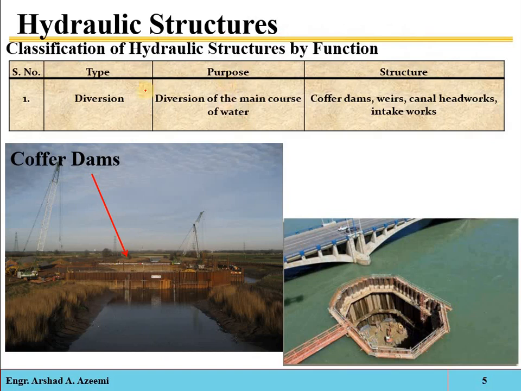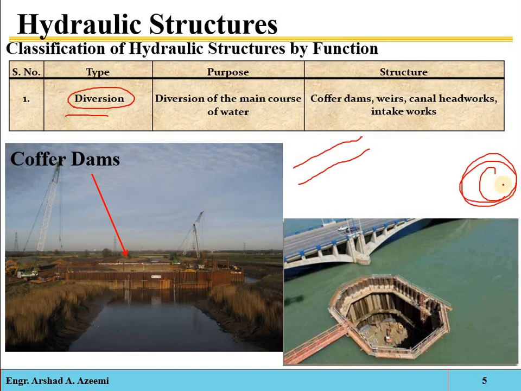See, the first one among hydraulic structures is the divergent structures. Divergent structures are used to separate part of the flow in a stream to a location where it will be used or stored. Already we have discussed that. For example, that is the water source, and here we have some point of utilization where we have to use the water.